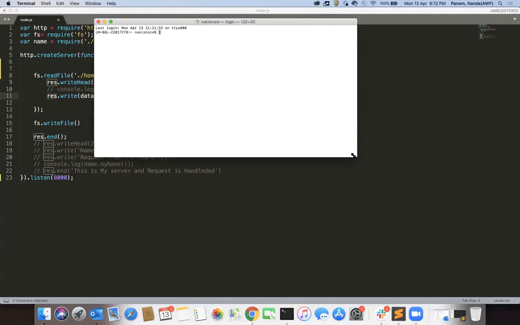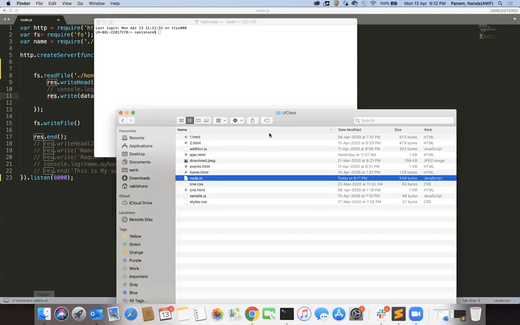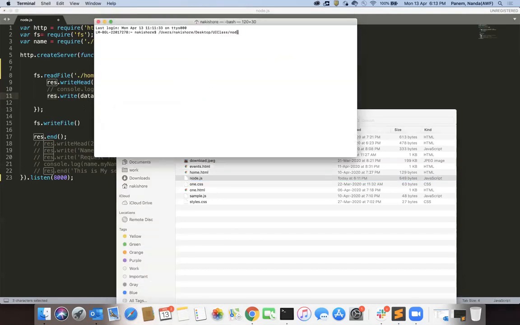As I said, you need to download Node.js. So I can go to my application folder, where my application is. I go to the folder where it is, and then I write node space node.js.